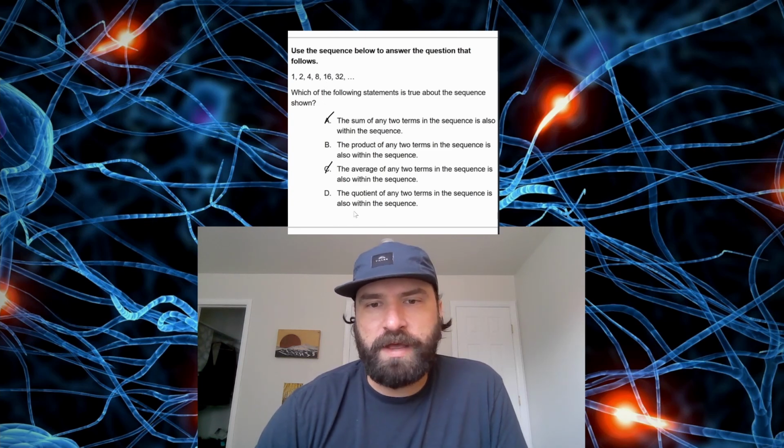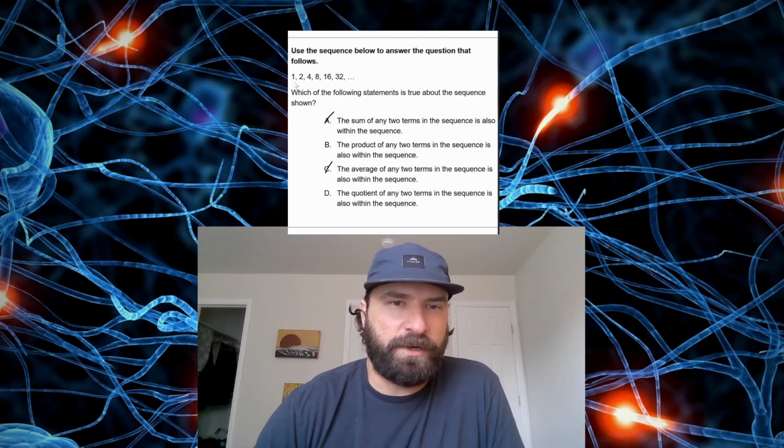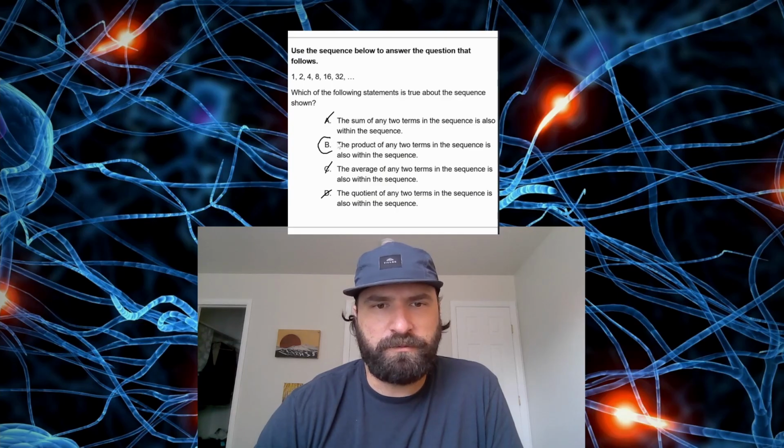The quotient of any two terms in the sequence is also within the sequence. I mean, if you take a number that's smaller divided by a number that's bigger, you're going to get a fraction, and there aren't any fractions in the sequence, so that's not going to work. So it's looking like B is the answer, which was my initial instinct.